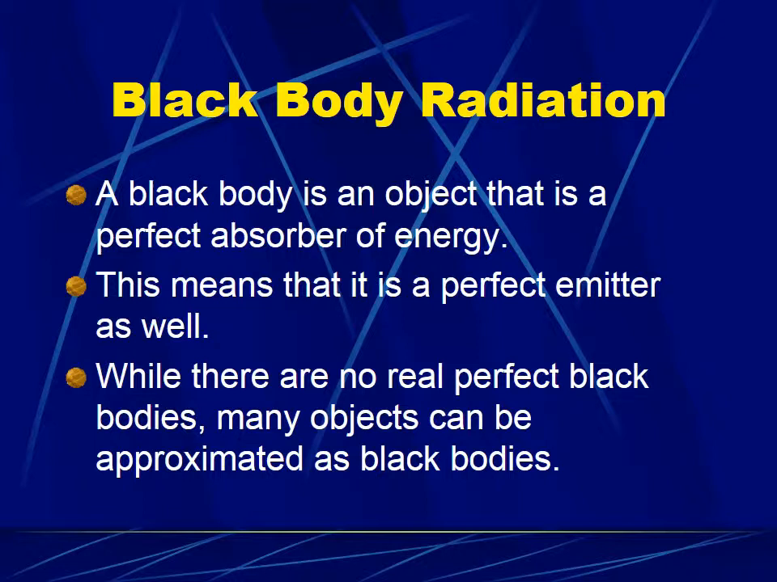That means if we were to shine, let's say, white light on it, all the colors of the light would be absorbed by that object and it would appear black to your eye. That object would then heat up and also emit energy. So perfect absorbers are also perfect emitters of energy. While there are no real perfect black bodies, many objects can be approximated as black bodies.